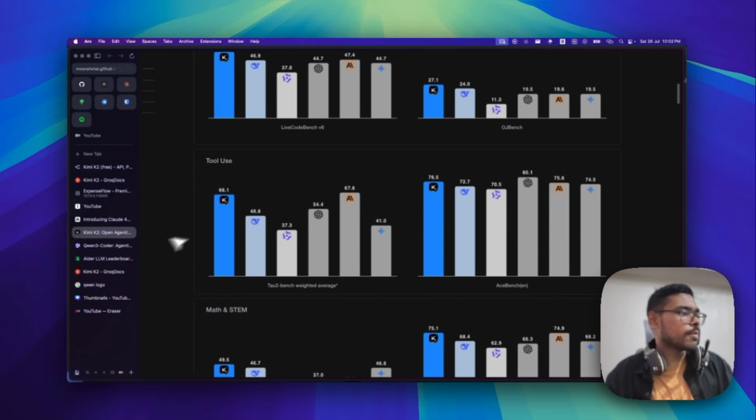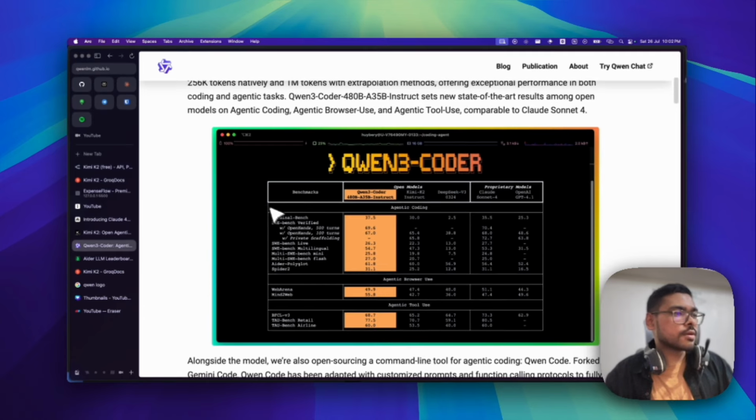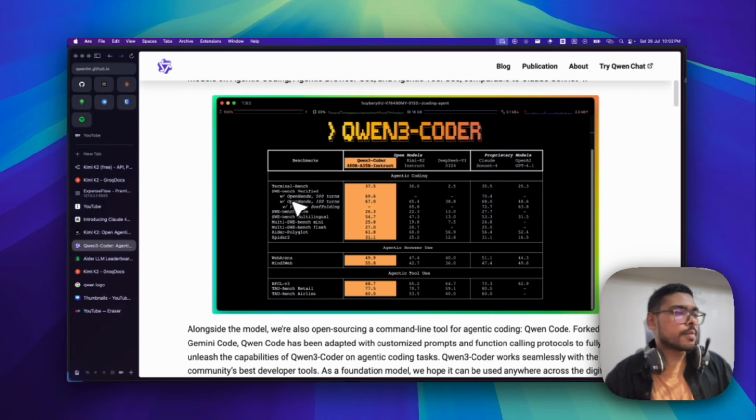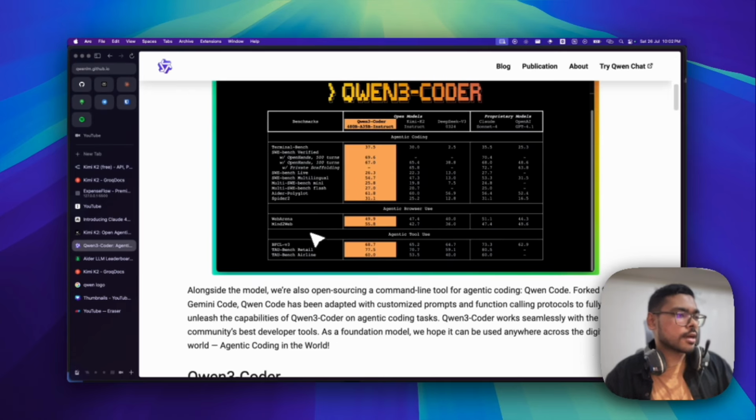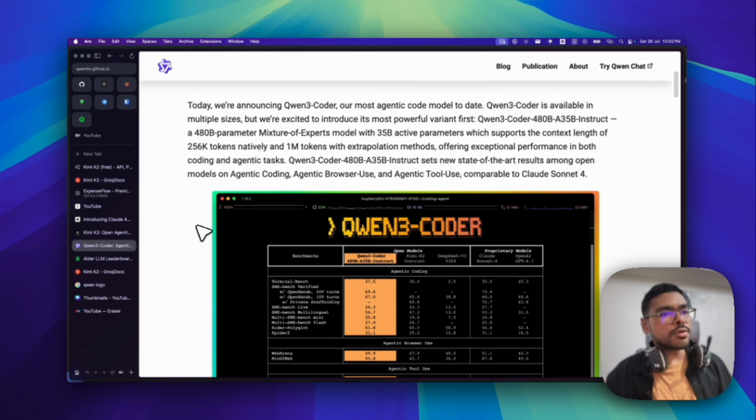Although, yeah, you can compare models just using benchmarks. Still, you can see the Qwen3 coder benchmarks are also available on their official website. So yeah, I would recommend testing all three models and seeing which one is good for your use case. What you can do is go to OpenRouter.